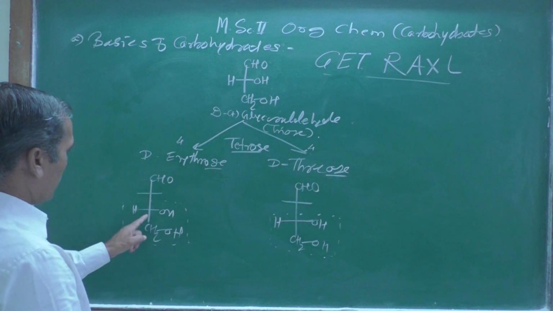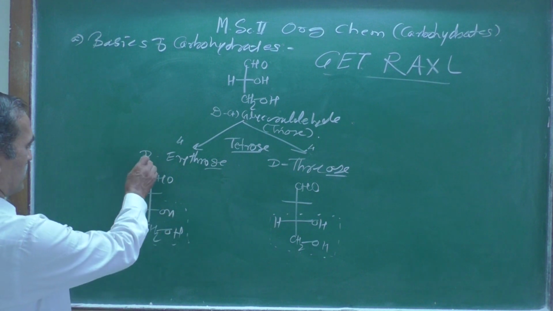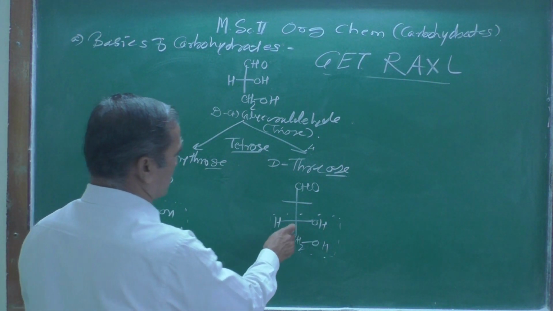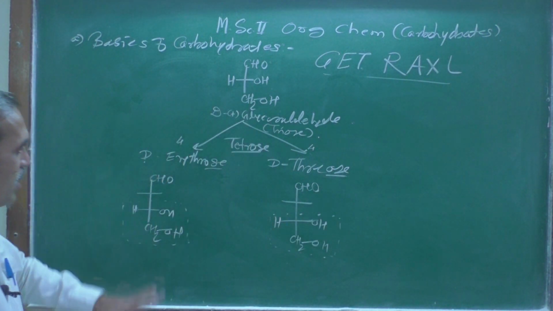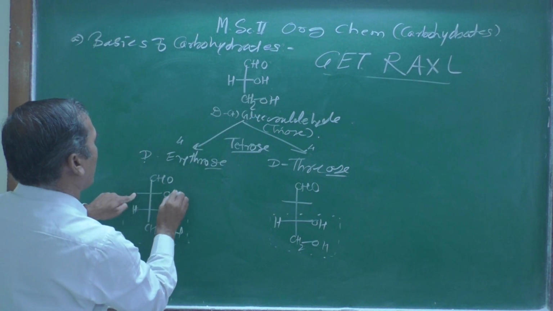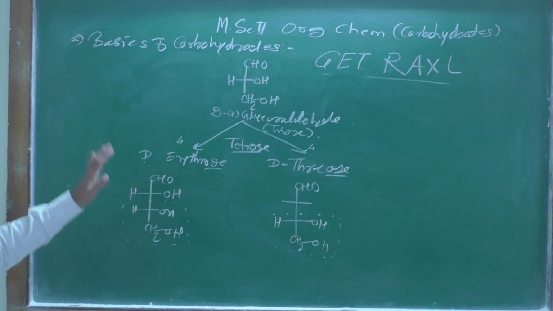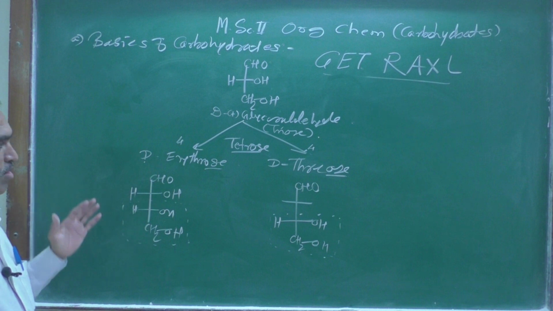Here the hydroxy groups are on the right hand side, and therefore it is designated as D, whereas here also there is an OH on the right hand side. Now it is erythrose. Now the same OH group you can add here, and hydrogen atom over here, and this is the structure of erythrose. Remember, this is the structure of erythrose.